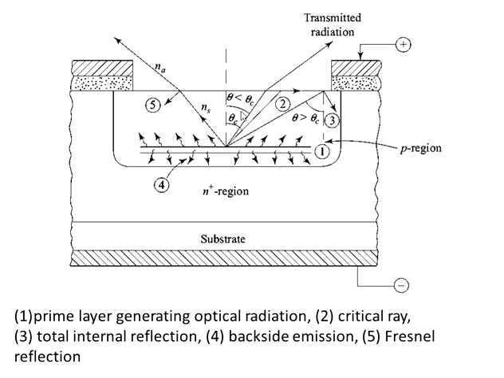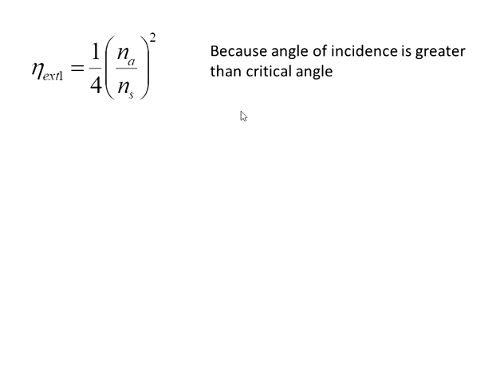So if we consider the first external quantum efficiency, which is related with this concept of critical angle, the photons will move out of the semiconductor if the incidence angle is less than the critical angle. So we get this equation where Na is the refractive index of the outer medium and Ns is the refractive index of the semiconductor.